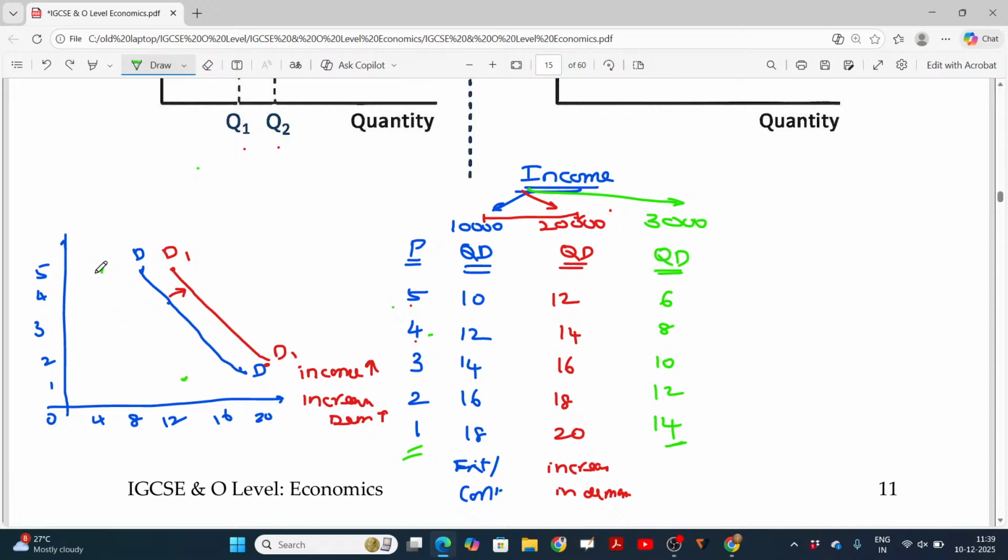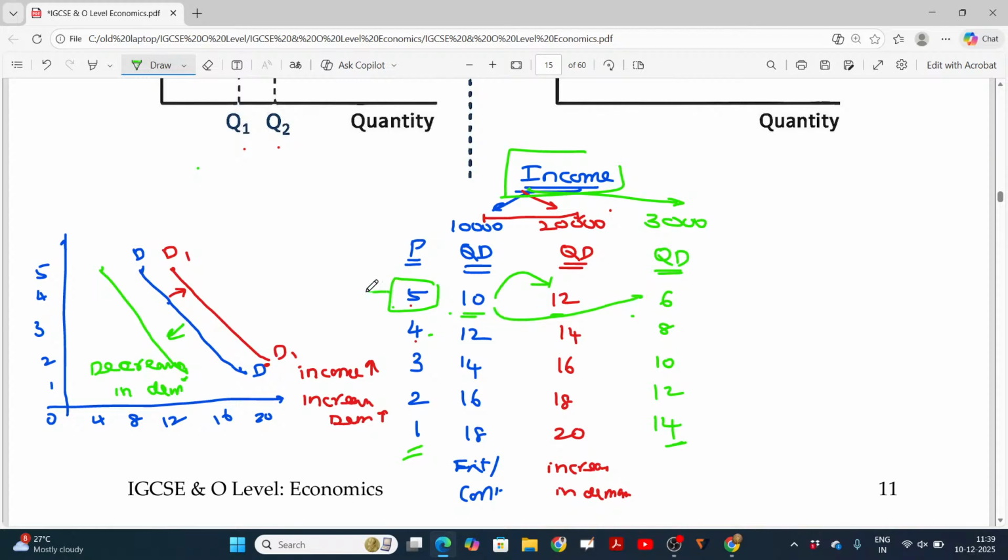Your DD curve shifts from the existing place to the left side. This is called decrease in demand. You have to understand the difference between increase and decrease in demand. Due to income change, if the demand changes for the same price, with respect to the same 5 rupees, 10 becomes 12, 10 becomes 6. 10 becomes 12 means this is called increase. 10 becomes 6 means it is called decrease.